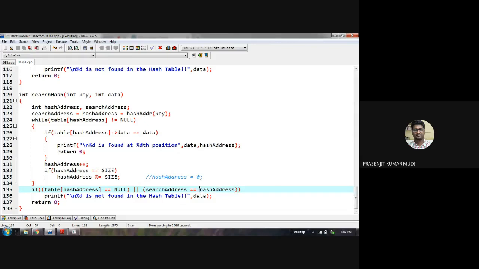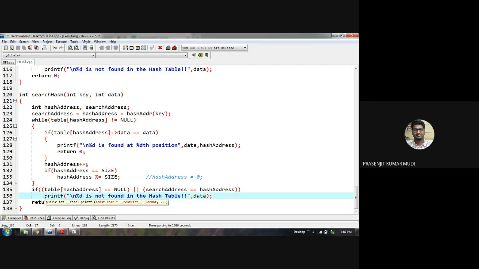If it ultimately comes back to the search address, the initial hash key, then we conclude that the data does not exist. Or if at some point the hash address is pointing towards null, you do not have to move further and can conclude the data does not exist. If either of these conditions is true, you conclude that the data does not exist.